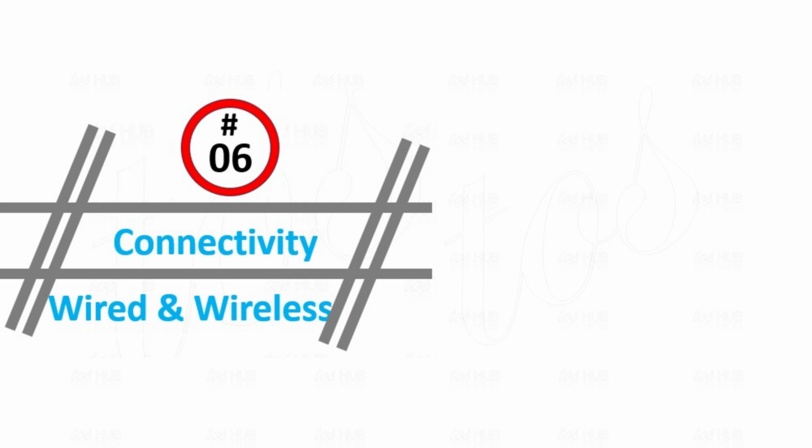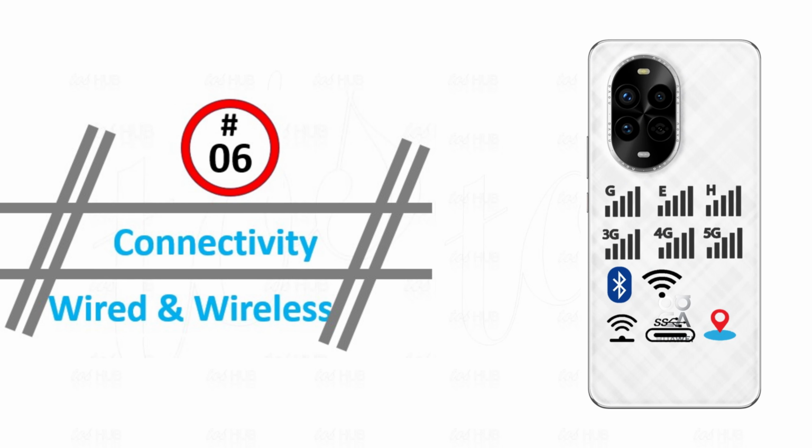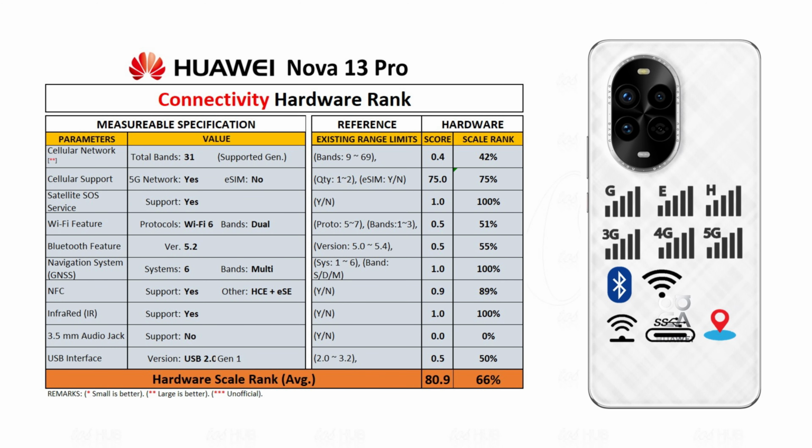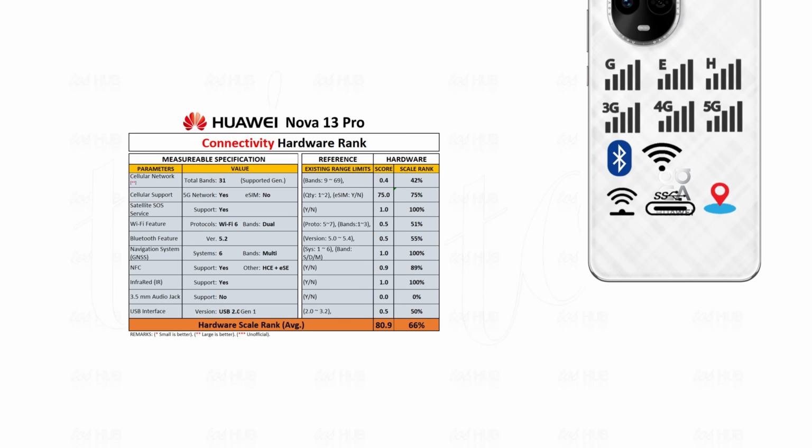Proceeding to sixth category, which is about connectivity. Huawei Nova 13 Pro connectivity hardware rank bases on 10 parameters. It includes cellular network, satellite system, navigation system, Wi-Fi, Bluetooth, infrared, NFC and USB port. By comparing the connectivity specification with available smartphones, the score rank stands at 66% scale.